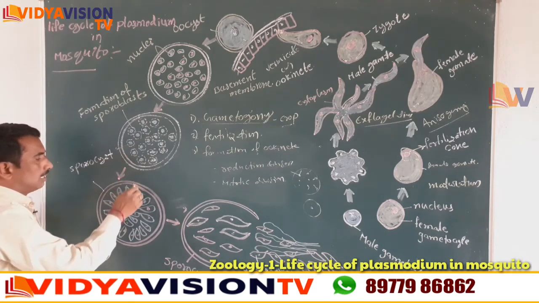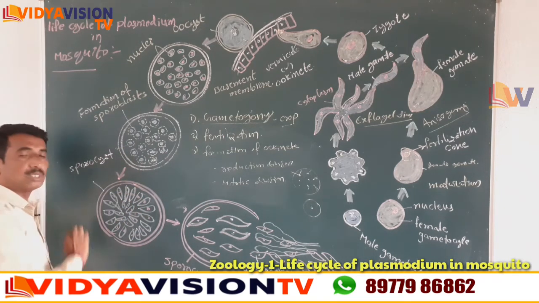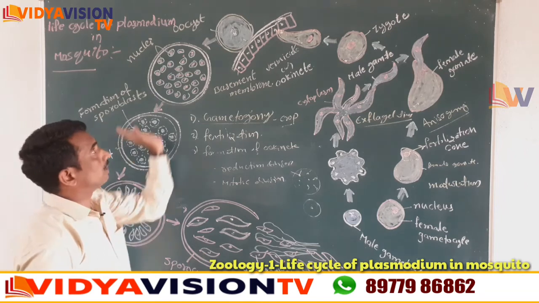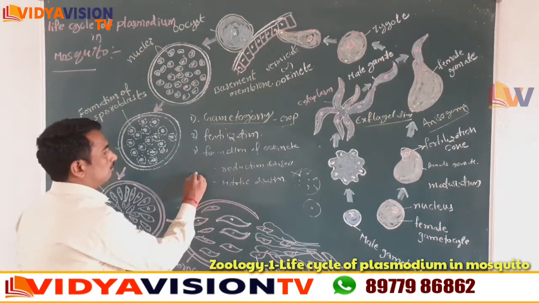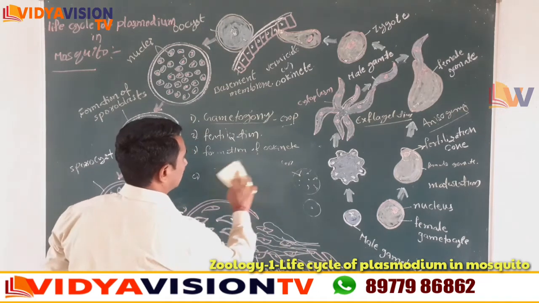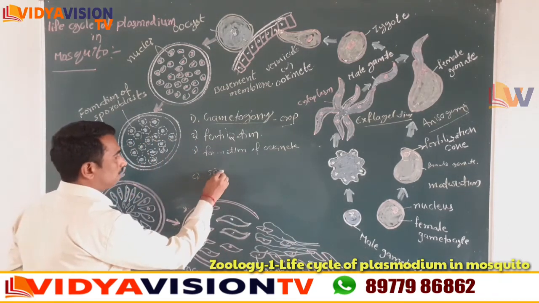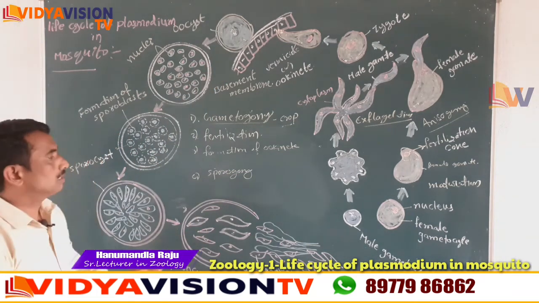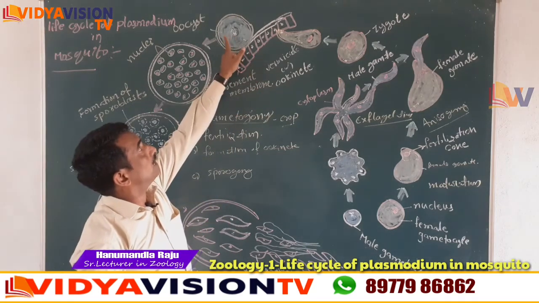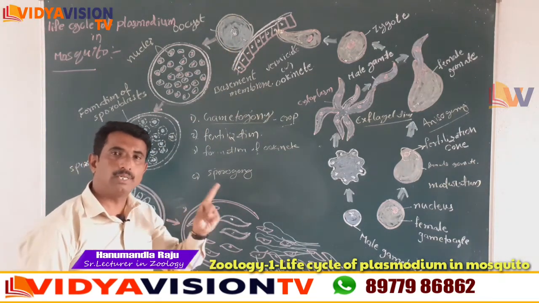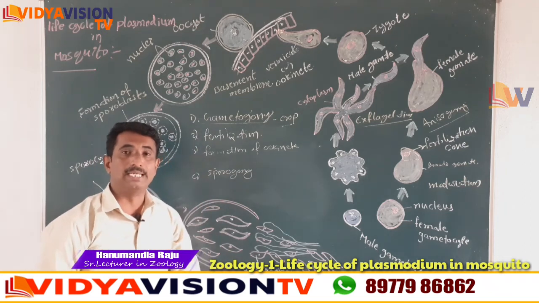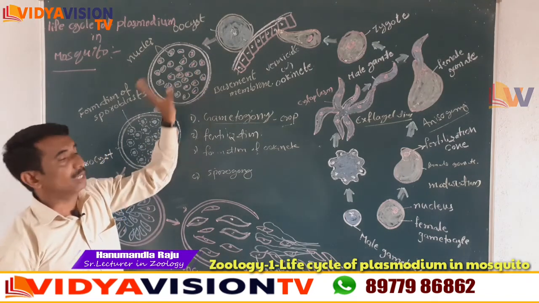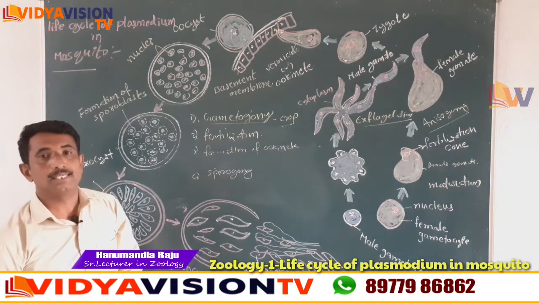Now these sporozoites are arranged just like this, children. The formation of sporozoites from the oocyst is called the fourth stage, sporogony. What is the meaning of sporogony? The formation of sporozoites from the oocyst. Once again, the nucleus of the oocyst undergoes reduction division, followed by many mitotic divisions, to form daughter nuclei called the sporoblast.